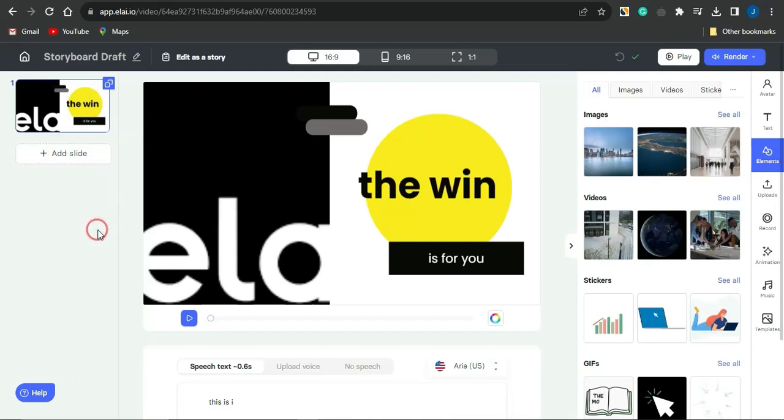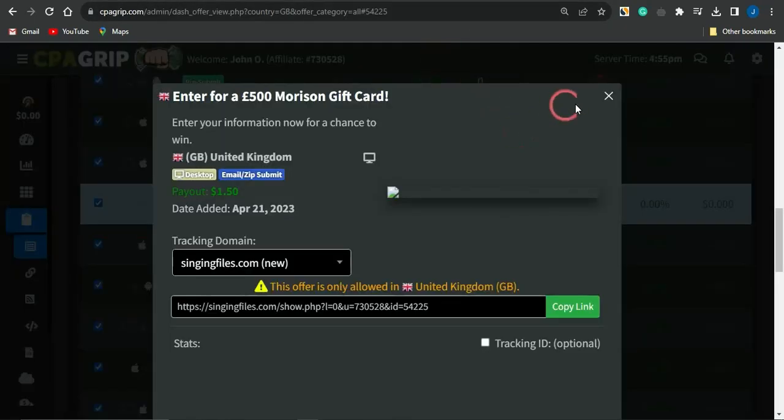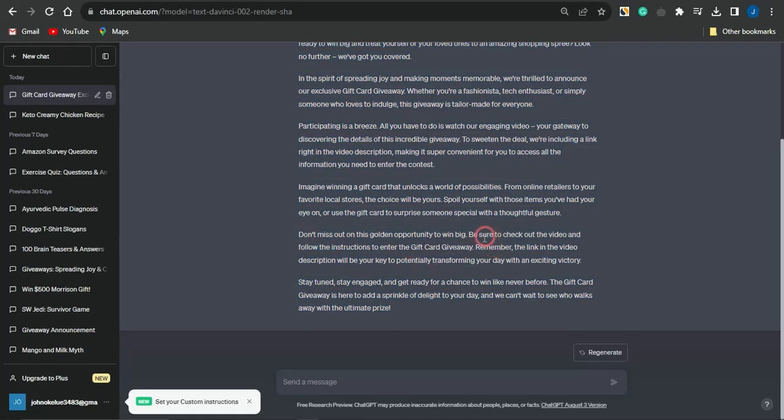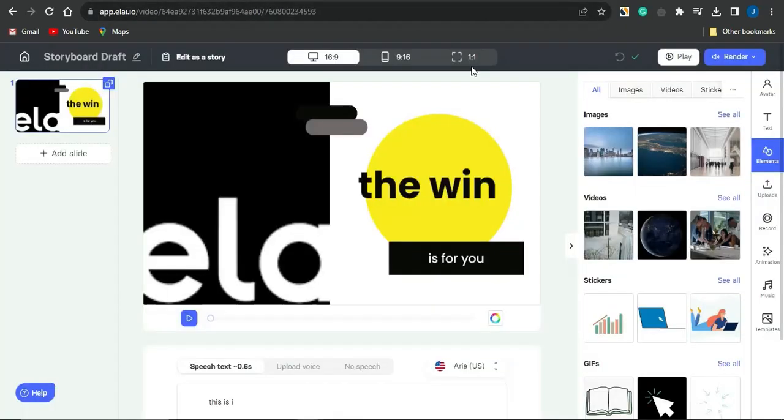Even in your slides, you can add in AI avatars right now, and go on to create a cool video. And if you create a cool video about a CPA marketing offer right here, which is a gift card offer, you can direct them to the link in the description of this particular video. As you can see in the script right here, ChatGPT said be sure to check out the video and follow the instructions to enter the gift card giveaway. Remember the link in the video description. It will be your key to potentially transforming your day with an exciting victory. You can see that it's a call to action for that CPA marketing offer, and this AI is going to go on to read that.